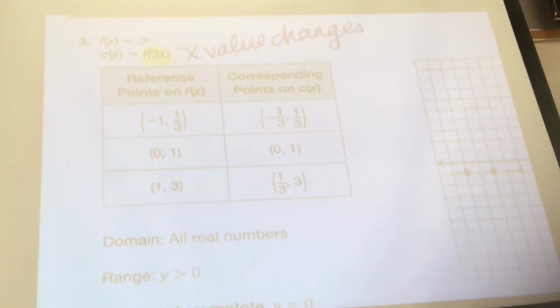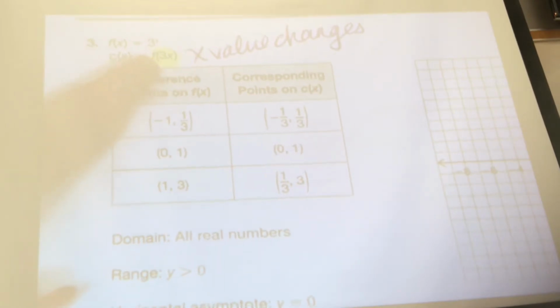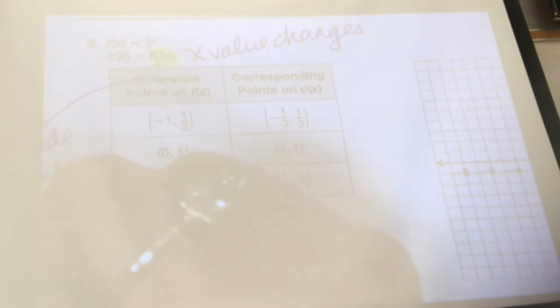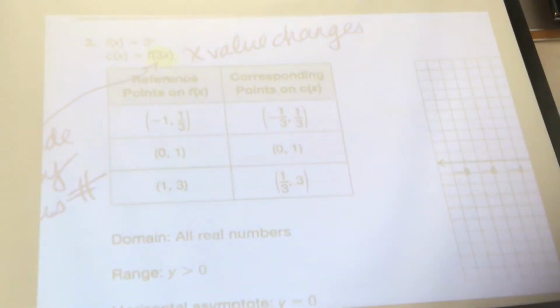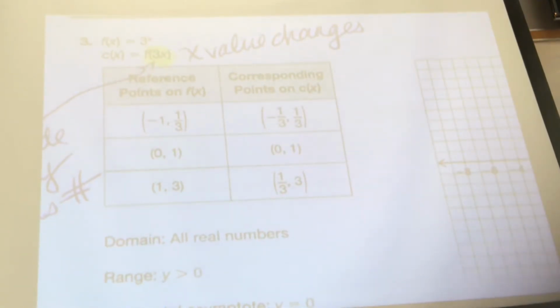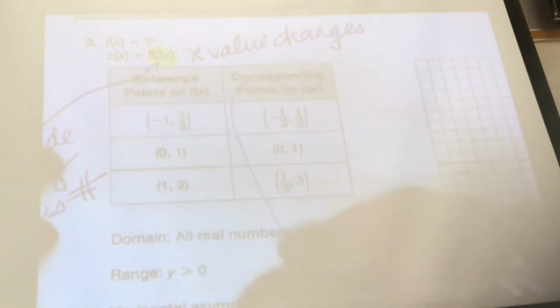All right, how does it change? How did you get from 1 to 1/3? And from 0 to 0, and from -1 to -1/3. Did you multiply by 3? What did you do? You divide by 3. So when this number is up here, this A value, you divide by this number. And then all you have to do on the quiz tomorrow is make sure you just plot those points.